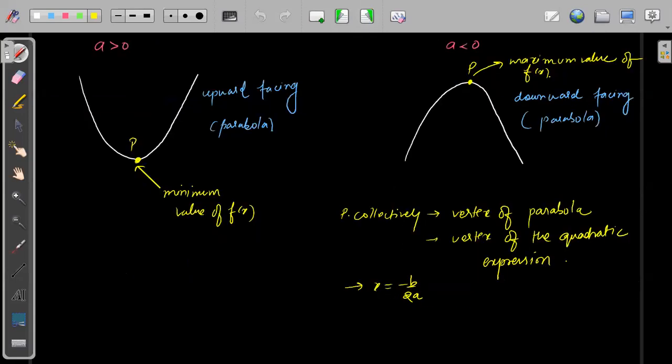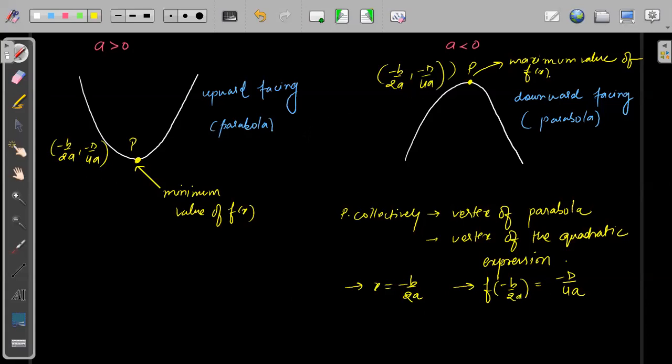So we will get the minimum value of this quadratic expression at x equals minus b by 2a, and the minimum value f of minus b by 2a will be minus D by 4a. For x equals minus b by 2a, we get f of minus b by 2a as minus D by 4a. So the point P we can write as minus b by 2a comma minus D by 4a.